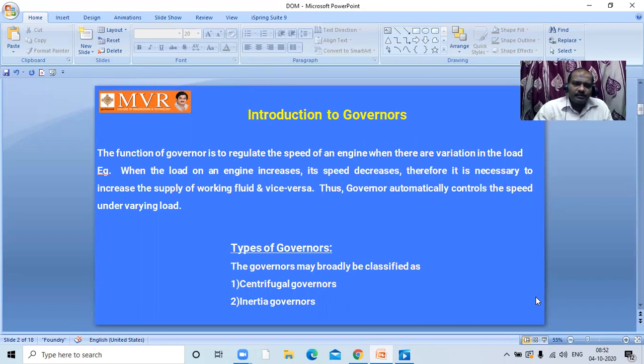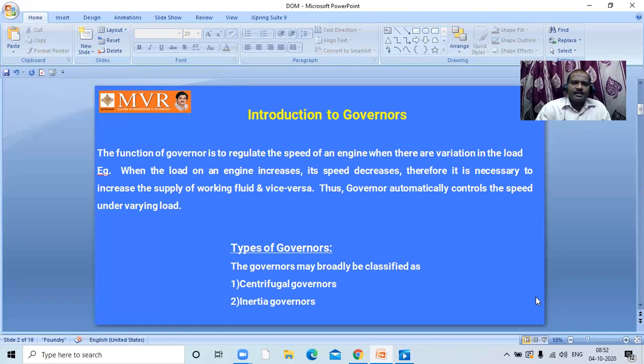So what is the meaning? When there is a change in the speed and there is a variation in the load, if there is a variation in the load, there is a change in the speed. So these two have to be compensated. For better understanding, I have given a simple example. When the load of an engine increases, its speed decreases. Therefore, it is necessary to increase the supply of working fluid and vice versa. Thus, the governor automatically controls the speed under varying load.